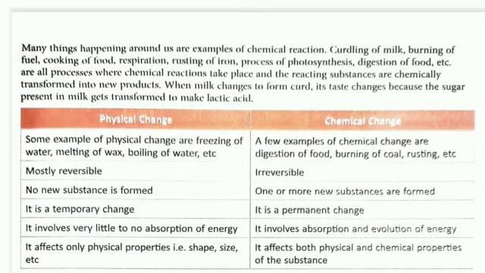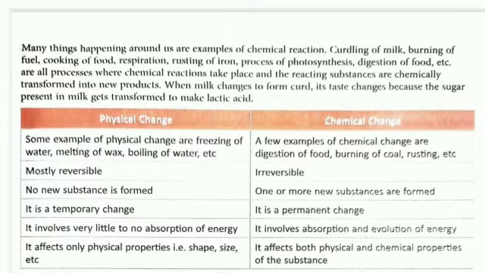Many things happening around us are examples of chemical change. These are the examples of chemical change: curdling of milk, burning of fuel, cooking of food, respiration, rusting of iron, process of photosynthesis, digestion of food, all are chemical changes and irreversible.